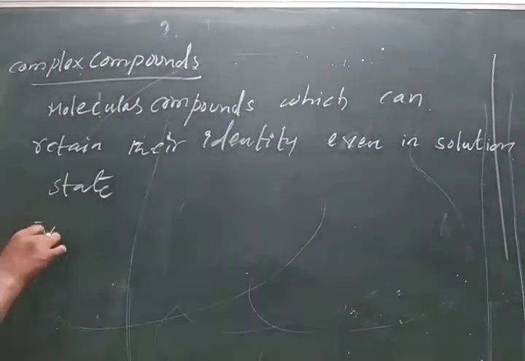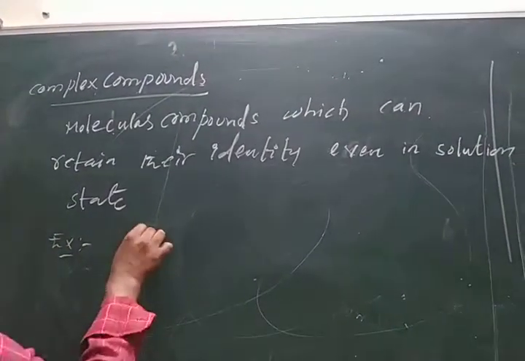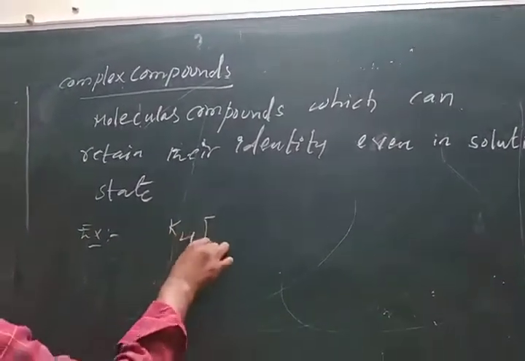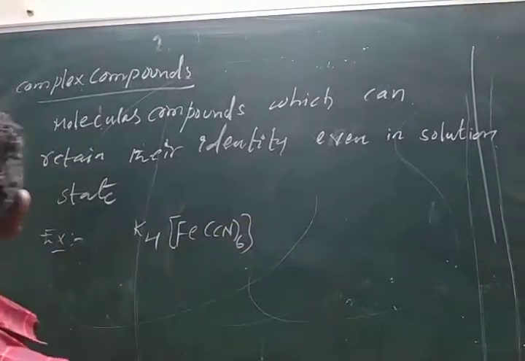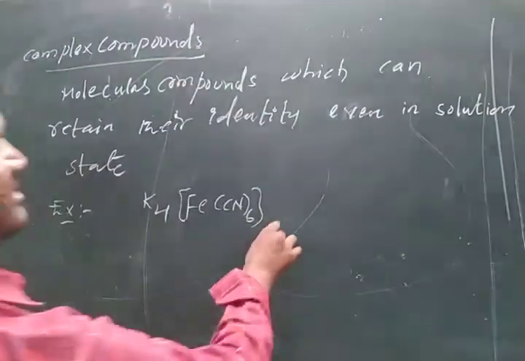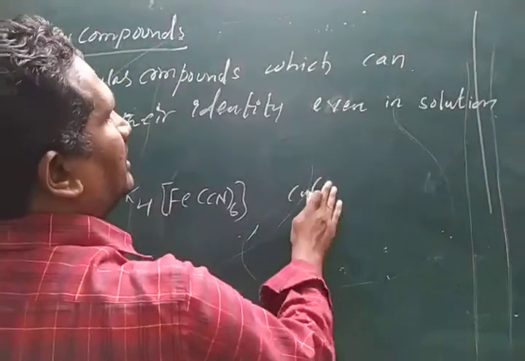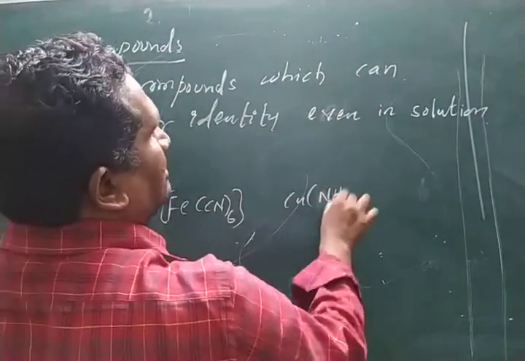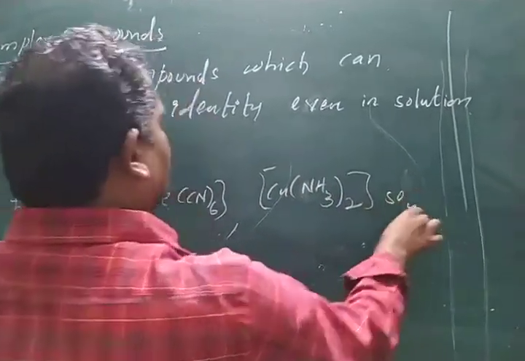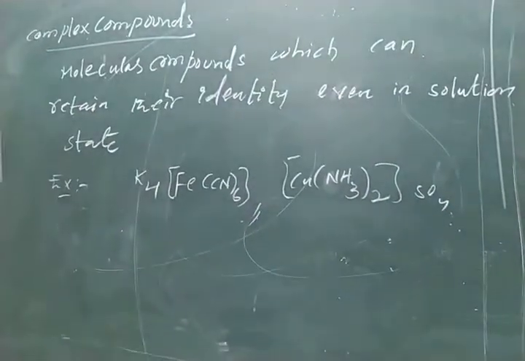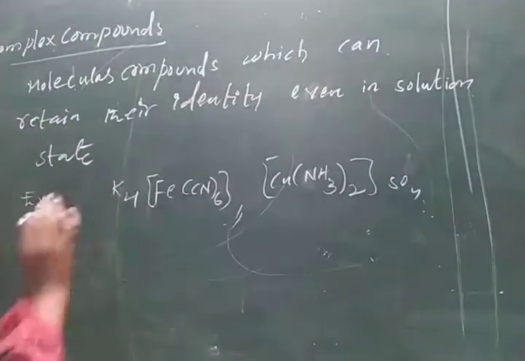For example, potassium hexacyanoferrate. This is a complex compound. And also copper tetraammine sulfate. These are the complex compounds, a different type of compounds.